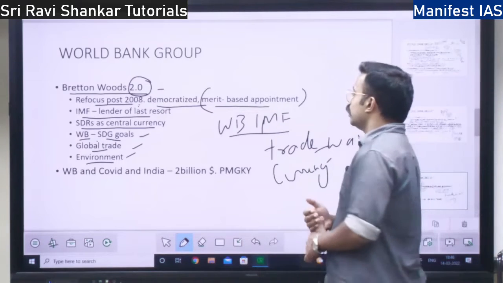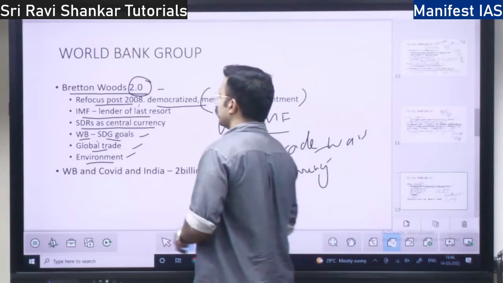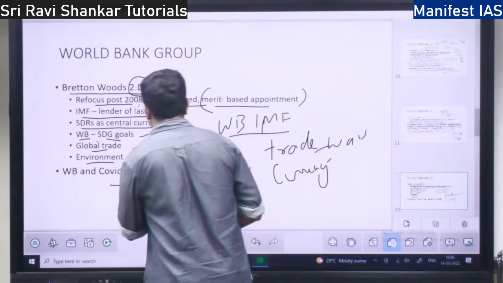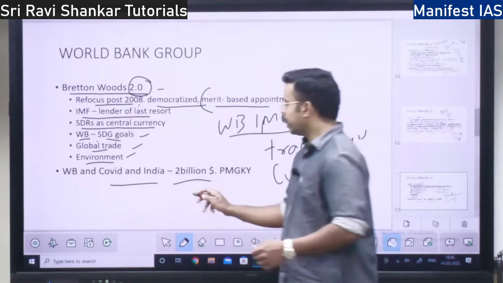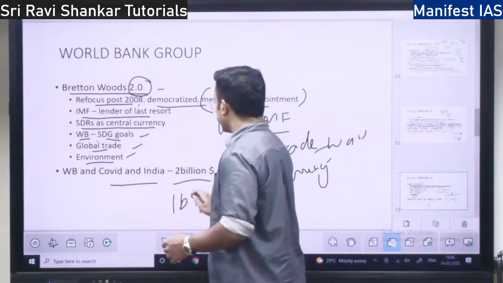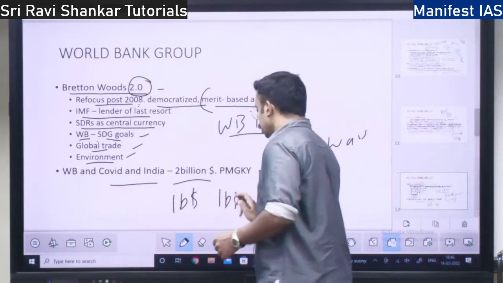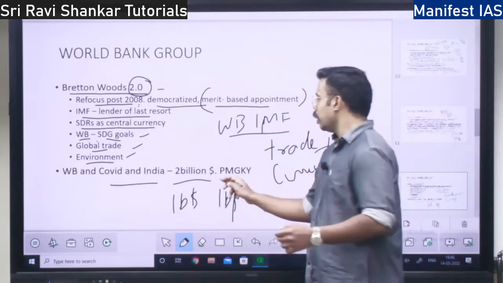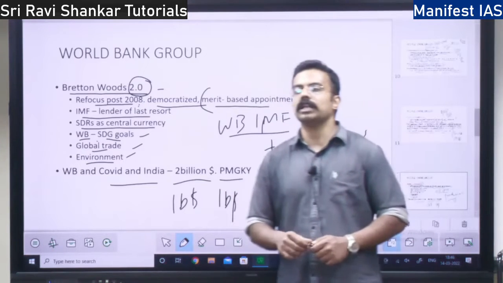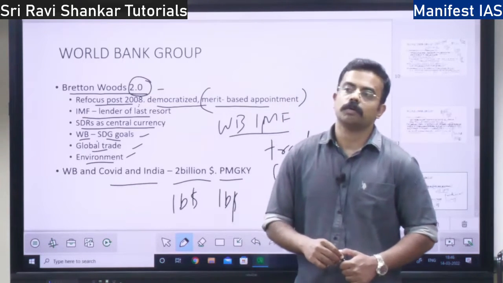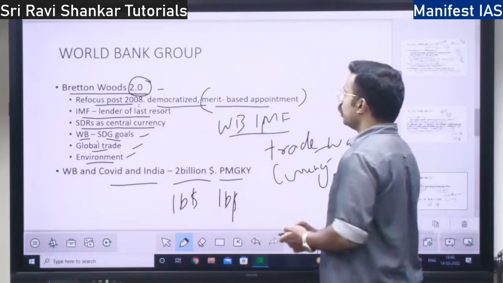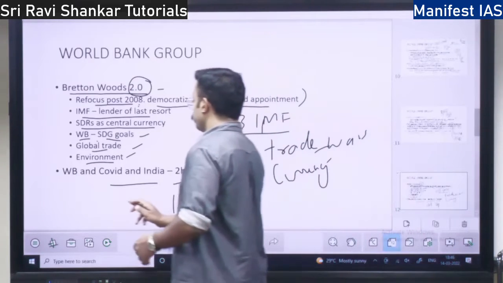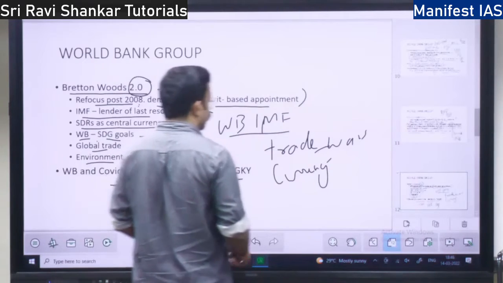So what is the role of the World Bank in COVID in India? They gave $2 billion. First they gave $1 billion, then they gave another $1 billion. They have also invested in the Pradhan Mantri Garib Kalyan Yojana. What the Prime Minister started, they have invested in it. This is all about the World Bank Group. This completes the chapter on World Bank.